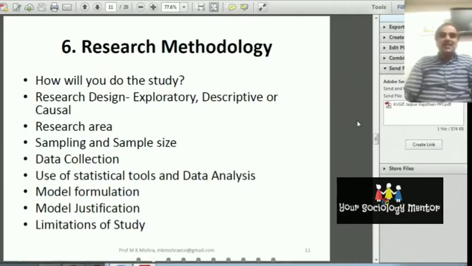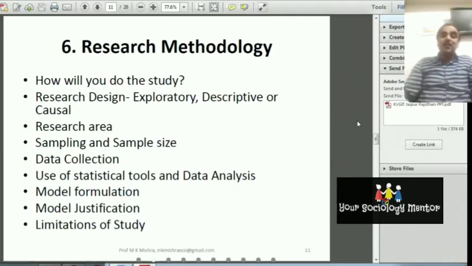In the case of India, people generally write this paragraph by paragraph. But in other countries, they write 6.1 research area, 6.2 sampling and sample size, 6.3 data collection and sources, 6.4 data analysis, 6.5 model formulation, 6.6 model justification, and 6.7 limitation of the study.